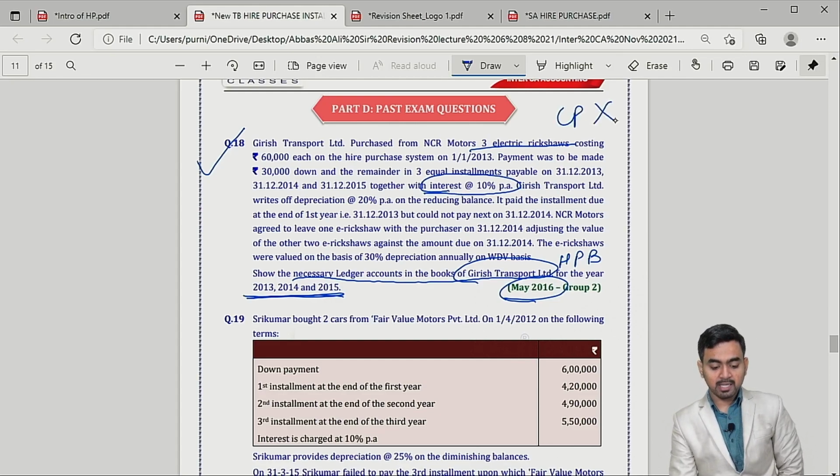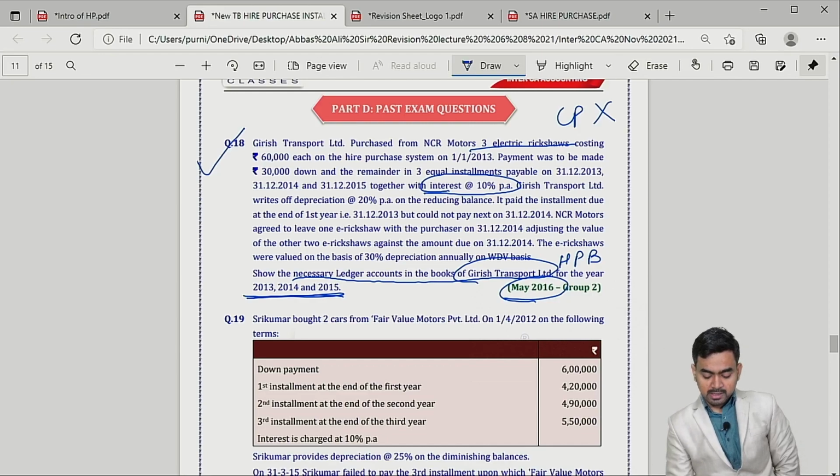But the cash price is not there. Cash price is not given but the rate of interest is given and some repossession is there. Check, adjusting the value of other 2 rickshaws against the amount due and 30% depreciation they will charge. So 30% depreciation will be useful for agreed value calculation. Correct.